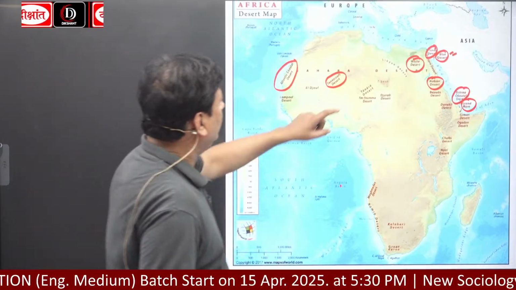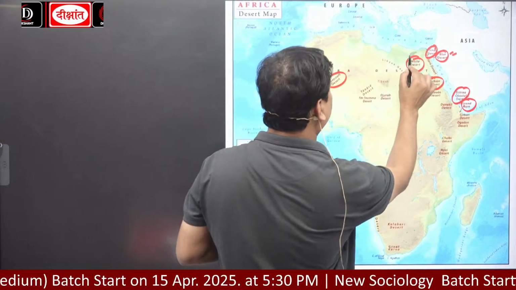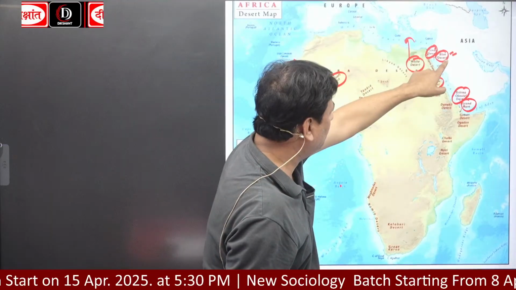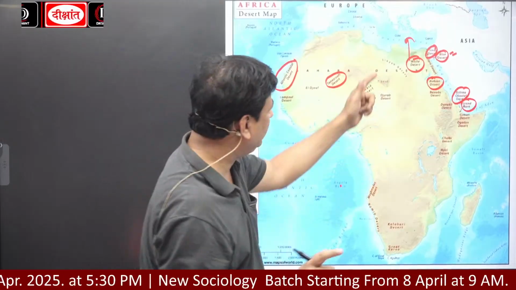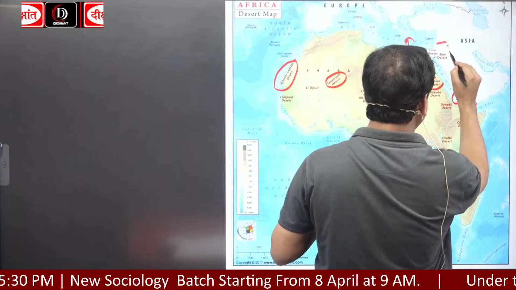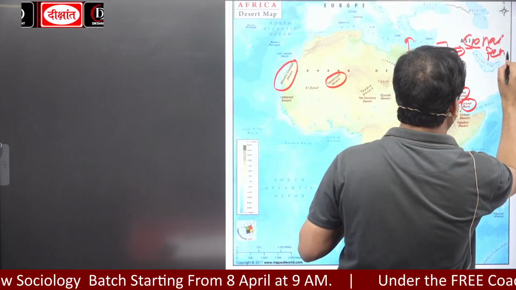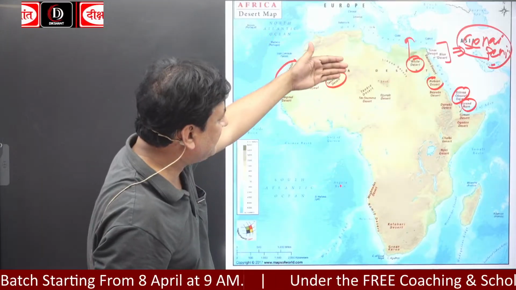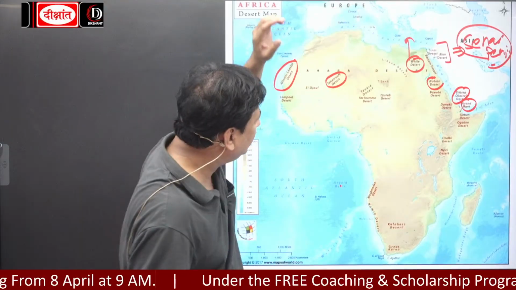Now, look here. This is White Desert, and White Desert is in Egypt, because here is Egypt. Sinai Desert and Blue Desert both are on the Sinai Peninsula of Egypt. Just write Sinai Desert and Blue Desert. These two deserts are on the Sinai Peninsula, both part of the Sinai Desert of Egypt.